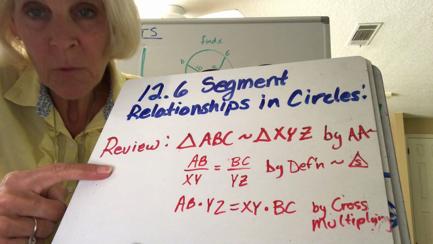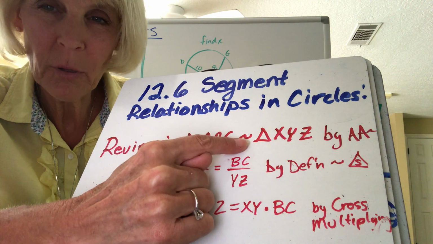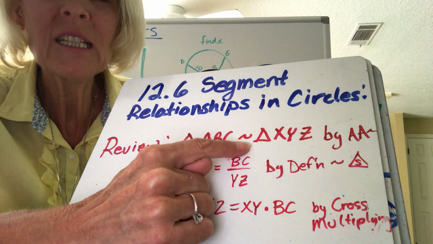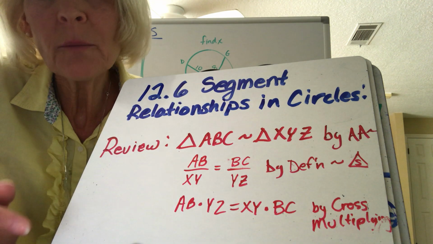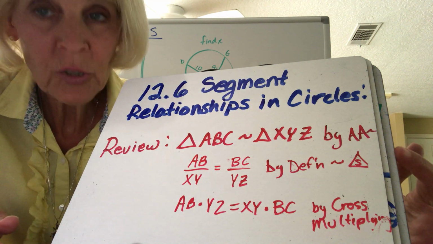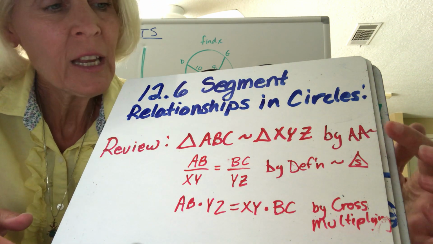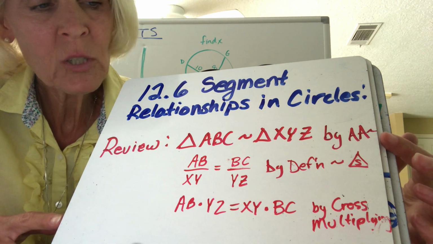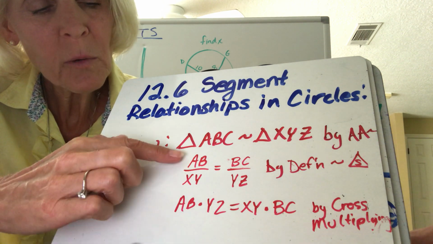Okay, the review that I wanted to look at is, remember what happened when I had this symbol. That symbol meant similar. And so I could say the triangles would be similar by angle, angle, or side, angle, side, or side, side, side similarity. But if the triangles were similar, let's say they were similar by angle, angle, then you could write down the relationships.